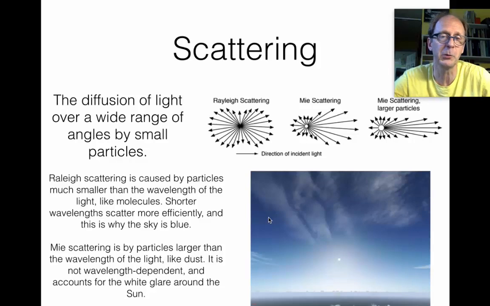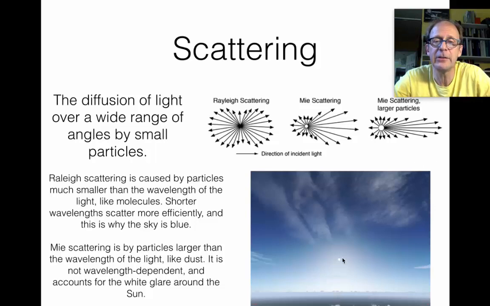The other kind of scattering is called Mie scattering, and it is where the particles that are doing the scattering are larger than the wavelength of the light. And so if we have light coming in, Mie scattering tends to scatter the light in different directions, but preferentially in the forward direction, and it's not wavelength dependent.